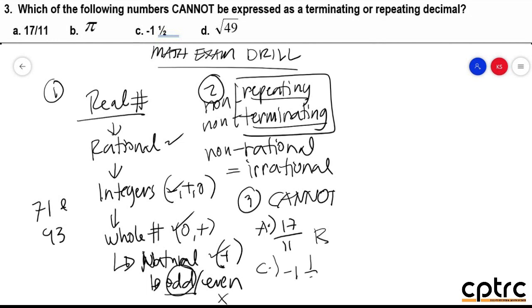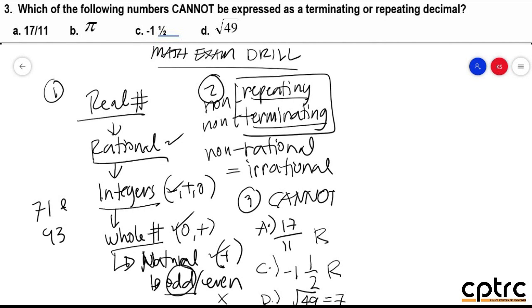Negative 1 and 1 half. Negative 1 and 1 half is a negative mixed fraction. It is also under fractions. That means to say that it is also a rational number. How about letter D, sir? Letter D is square root of 49. And how much is that? Simplified, that is 7. 7 is part of the natural numbers, and in fact part of the whole numbers. It is also part of integers and rational numbers.